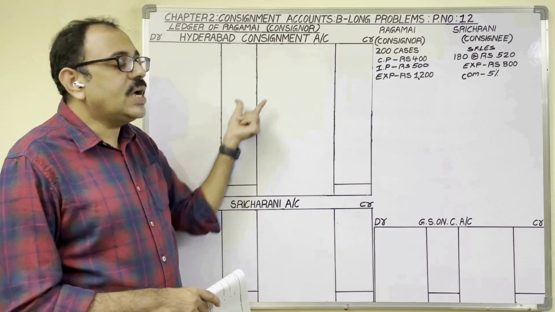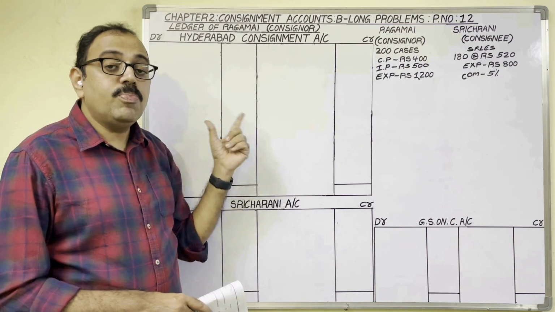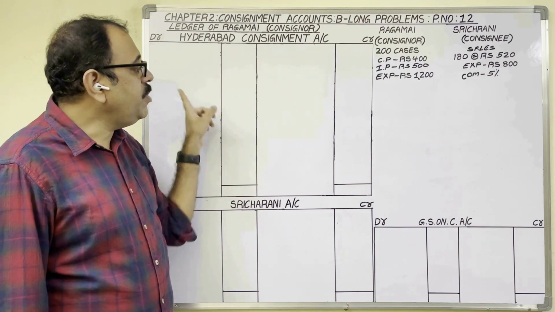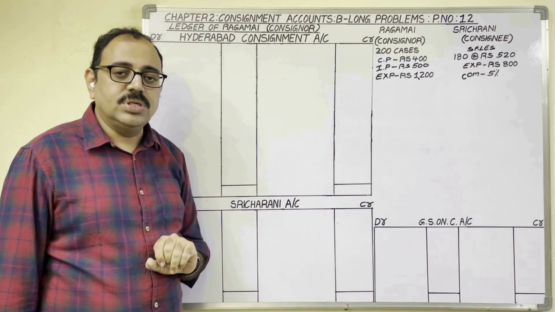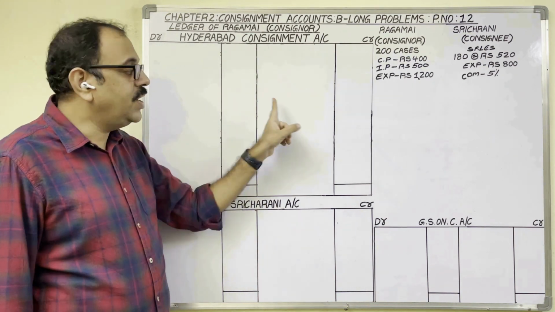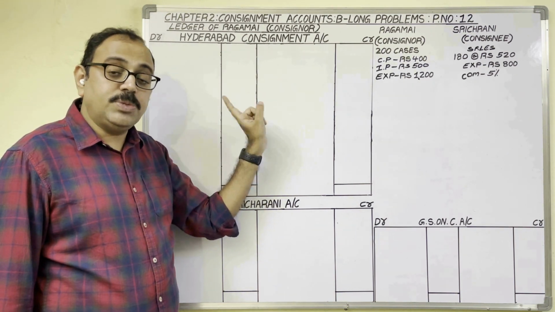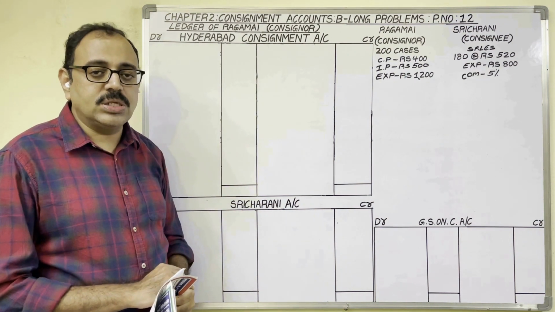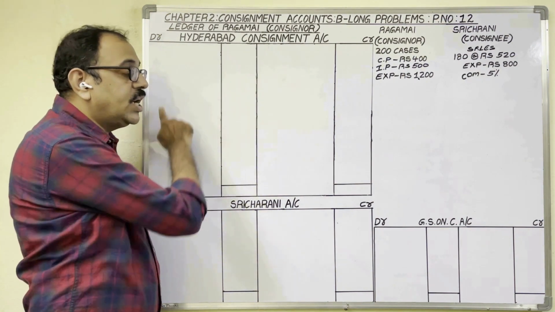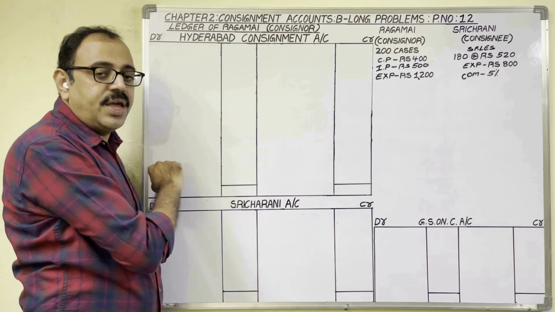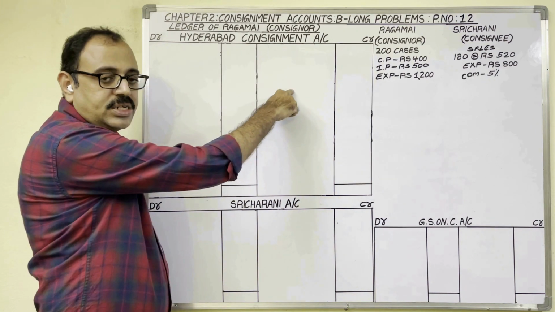Why do we prepare this consignment account? To know the profit or loss in the consignment business. The consignment account is a nominal account. The nominal account rule is: debit all expenses and losses, credit all incomes and gains. As per that rule, consignment business related expenses and losses we have to show on the debit side of this account, and consignment business related incomes and gains we have to show on the credit side.